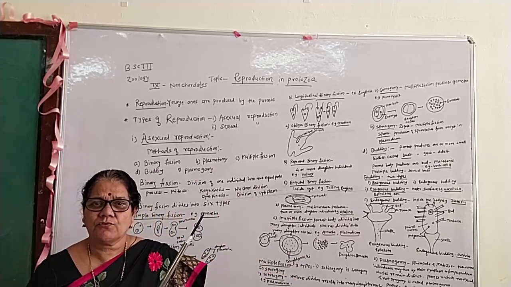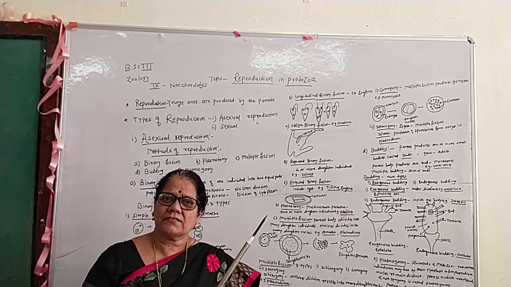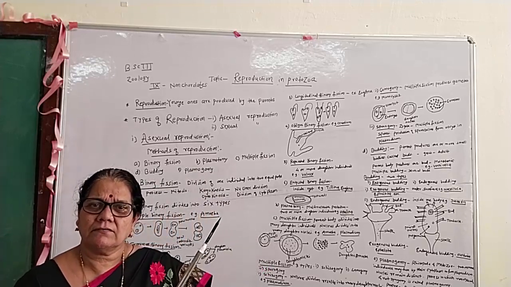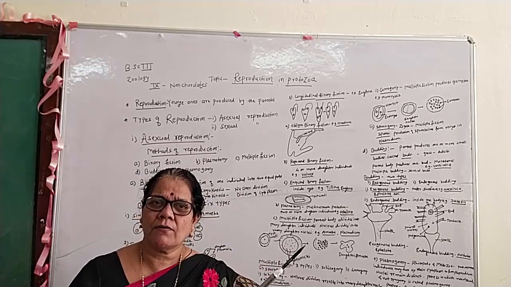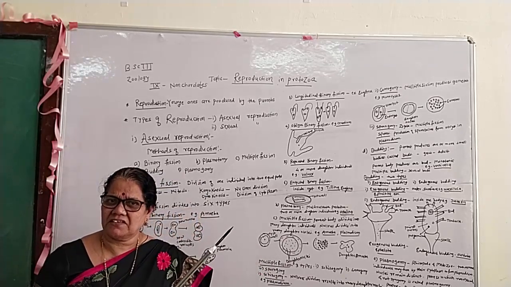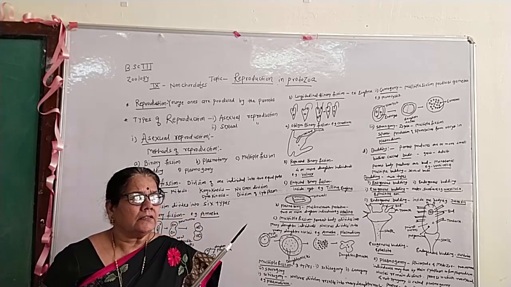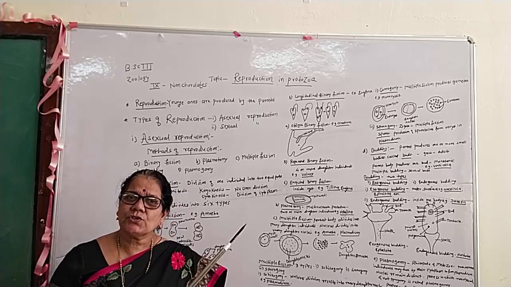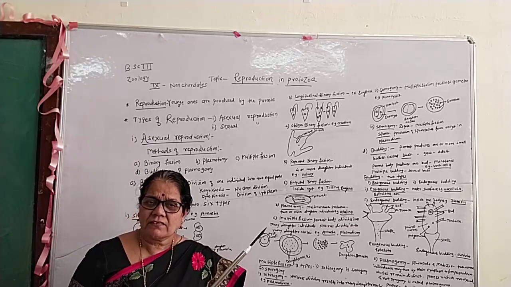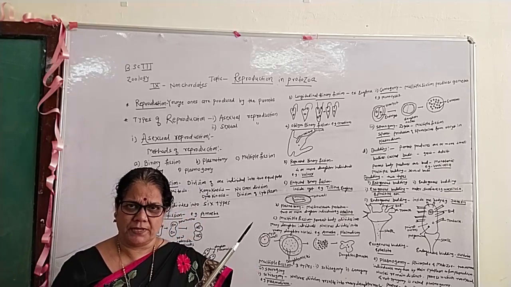Proto means first, zoa means animal. The general characteristic features of the protozoa: the first characteristic feature, it is freshwater in form. Generally, they are found in ponds, ditches, streams, etc. Second, locomotion is by pseudopodia, cilia and flagella. Third, it is unicellular and microscopic.